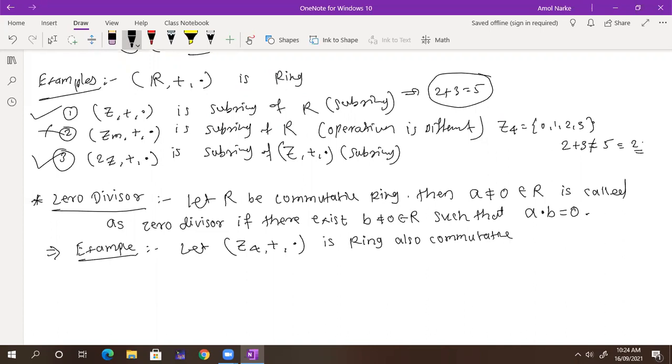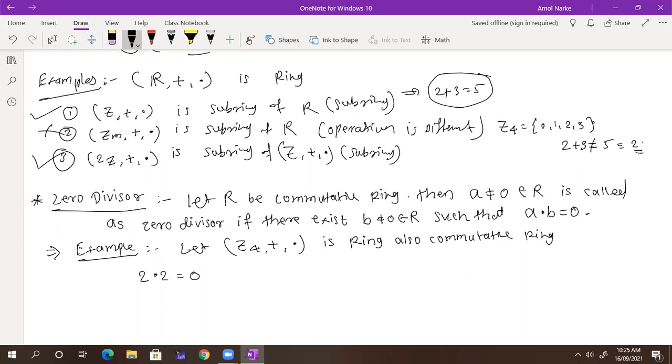Now, can you find any two numbers here which are non-zero but their dot product is 0? You can find 2 into 2. Tell me what is 2 into 2 here? It is equal to 4, which is congruent to 0.